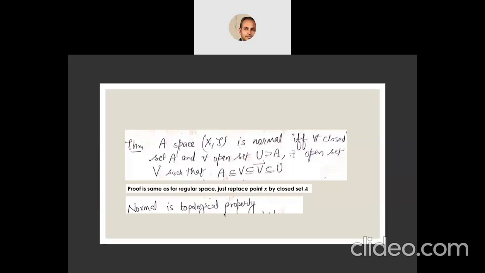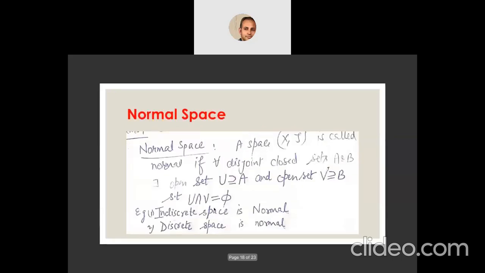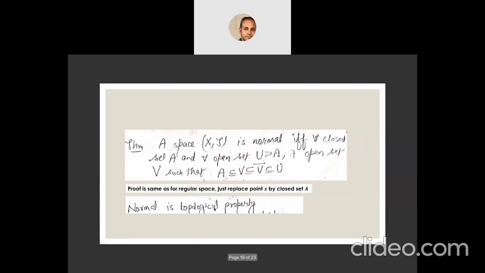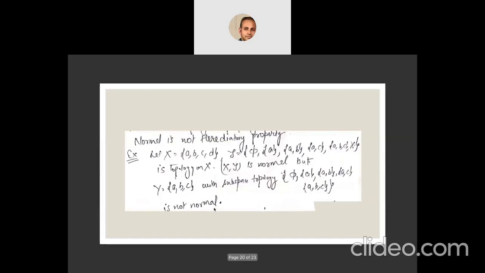Normal is a topological property. Sorry, it's a topological property, but it's not a hereditary property. Normal is not a hereditary property. We'll give an example to show that it's not a hereditary property.